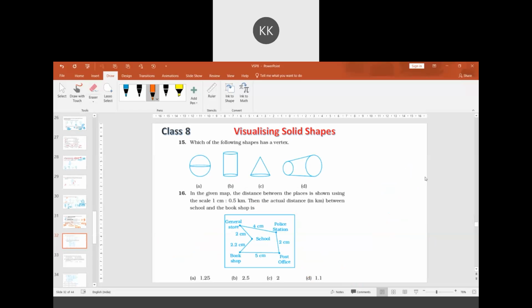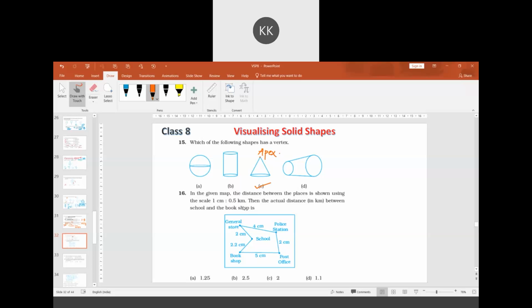Question 15. Which of the following shapes has a vertex? There are no vertices in figure A, figure B, and figure D. There is a vertex in option C, the cone. We actually don't consider this as a vertex. It is given a name, apex.